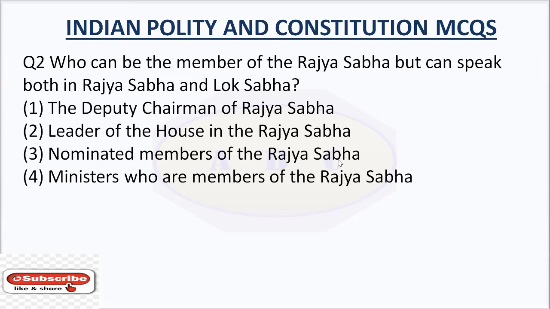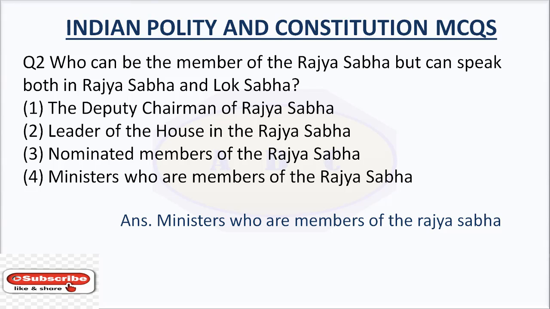Question number 2. Who can be the member of the Rajya Sabha but can speak both in Rajya Sabha and Lok Sabha? Option number 1. The Deputy Chairman of Rajya Sabha. Option number 2. Leader of the House in the Rajya Sabha. Option number 3. Nominated members of the Rajya Sabha. Option number 4. Ministers who are members of the Rajya Sabha. The right answer is ministers who are members of the Rajya Sabha.